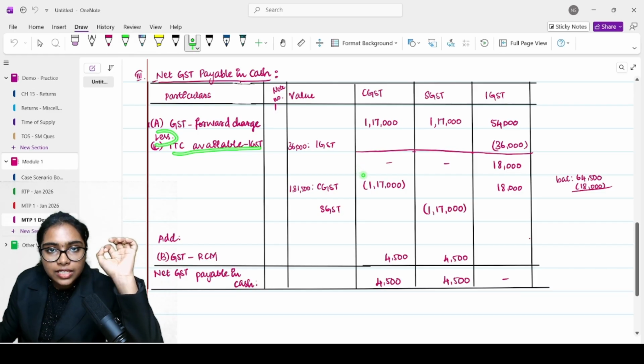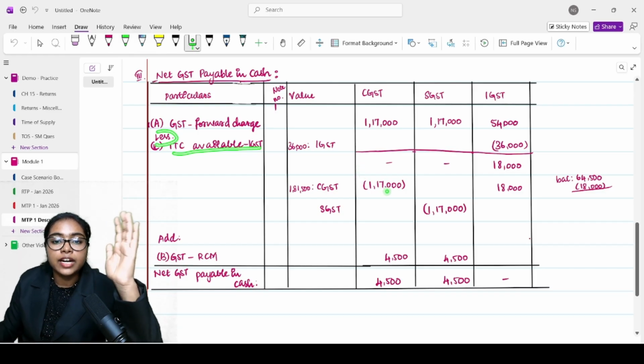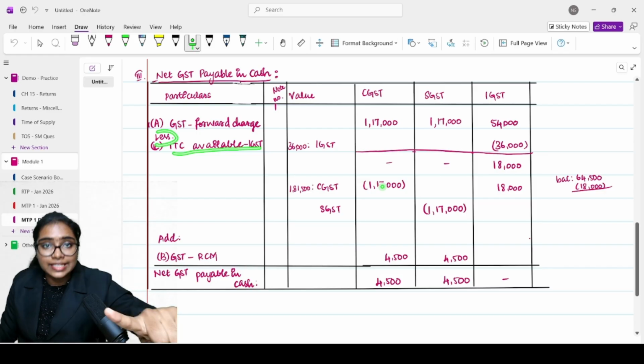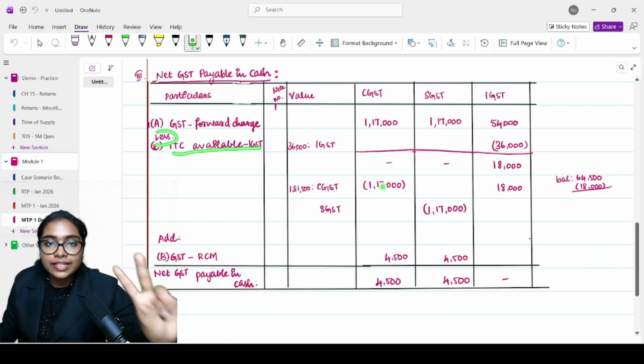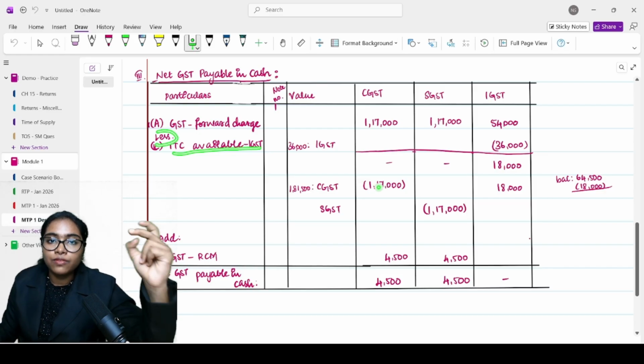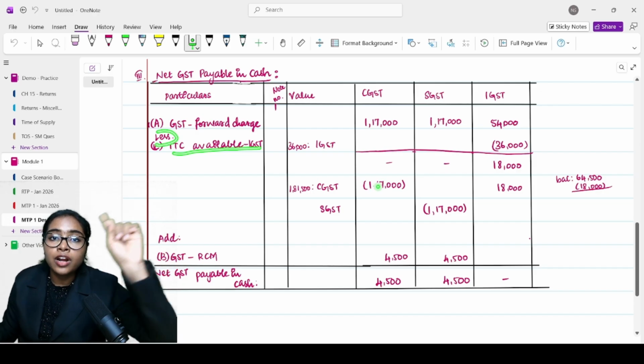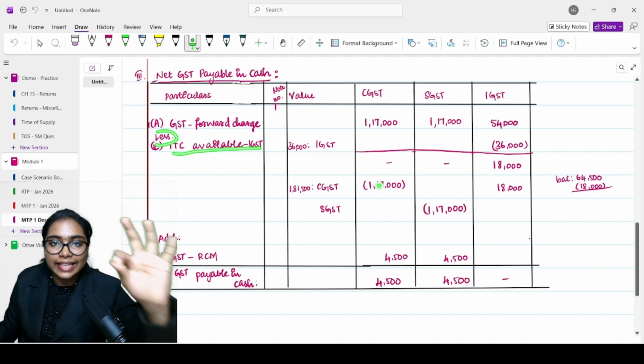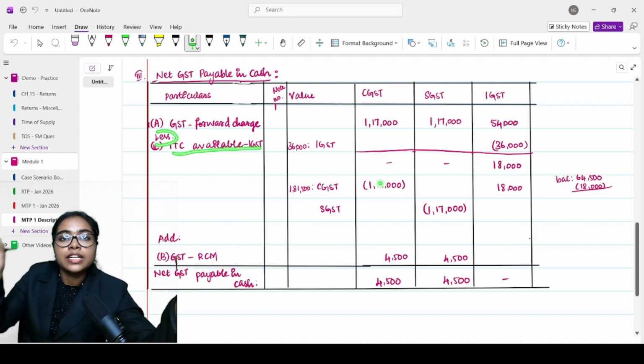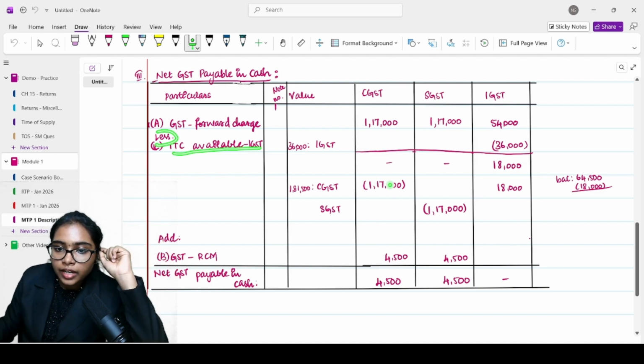How will you utilize CGST credit? First you will utilize it against CGST only. And if there is any balance, if IGST credit was not sufficient to discharge your IGST liability, then you can use the CGST credit against IGST. Correct? I hope I have not confused anybody.